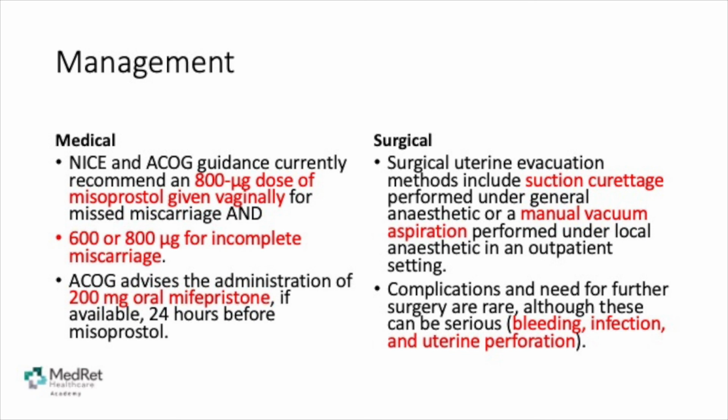ACOG advises administration of 200 mg oral mifepristone if available 24 hours before giving the misoprostol. Surgical management includes uterine evacuation with surgical suction curettage, or as we mentioned, manual vacuum aspiration. Complications of any interventional management include bleeding, infection, uterine